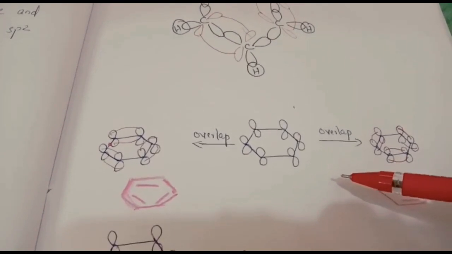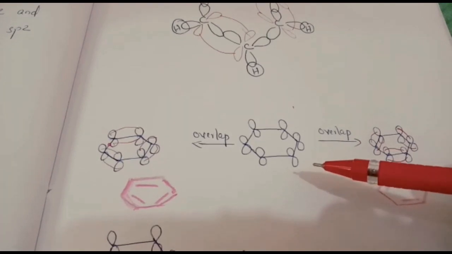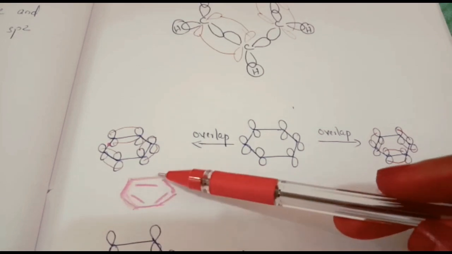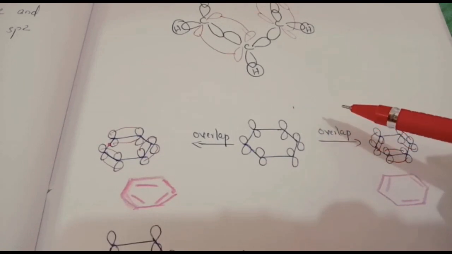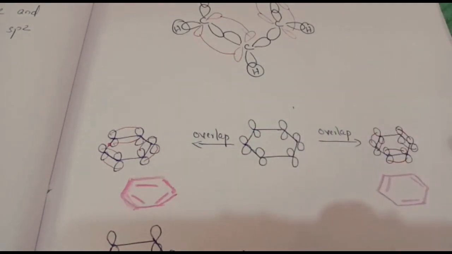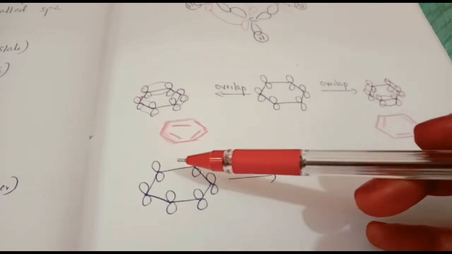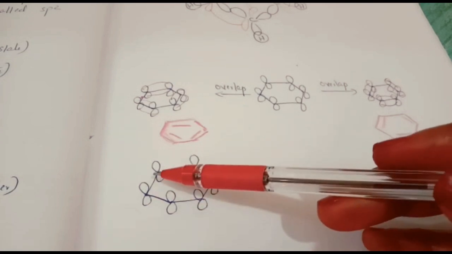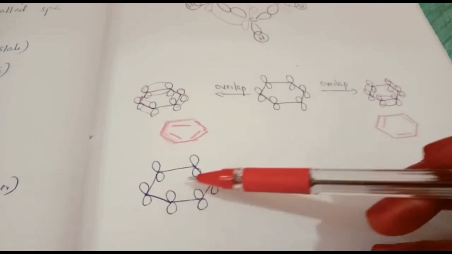Since the internuclear distances between the carbon atoms of the hexagon are equal, there appear to be no localized double bonds, because all the carbon-carbon bonds are the same in benzene. So that means it is not fixed, not localized, but the electrons are delocalized. So here what will happen? Thus each of the p orbitals on the 6 carbon atoms can overlap on either side. It can overlap here or here. It can overlap on either side with the adjacent p orbital.